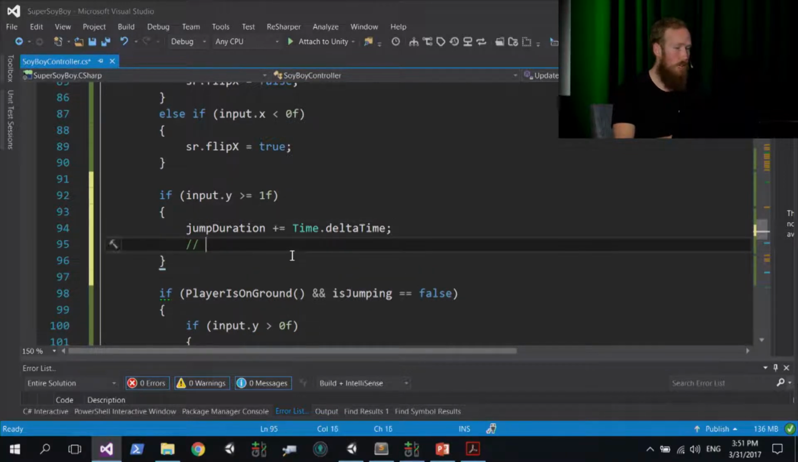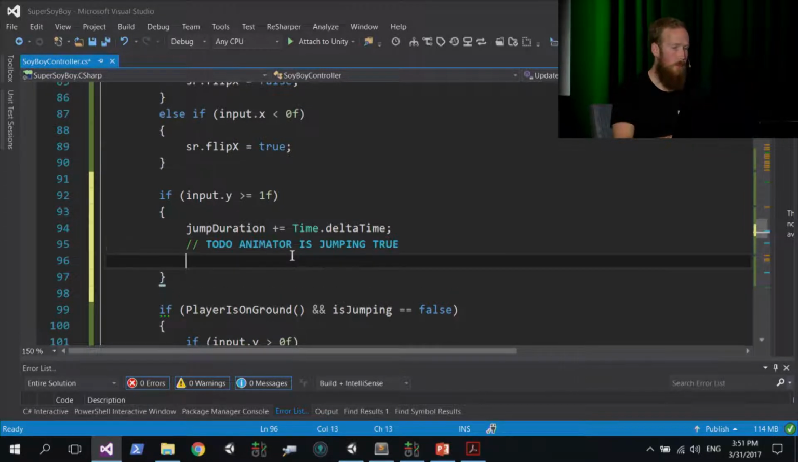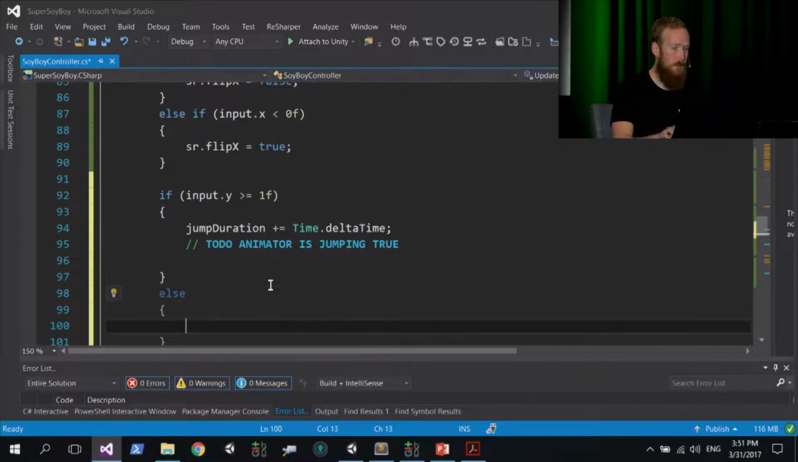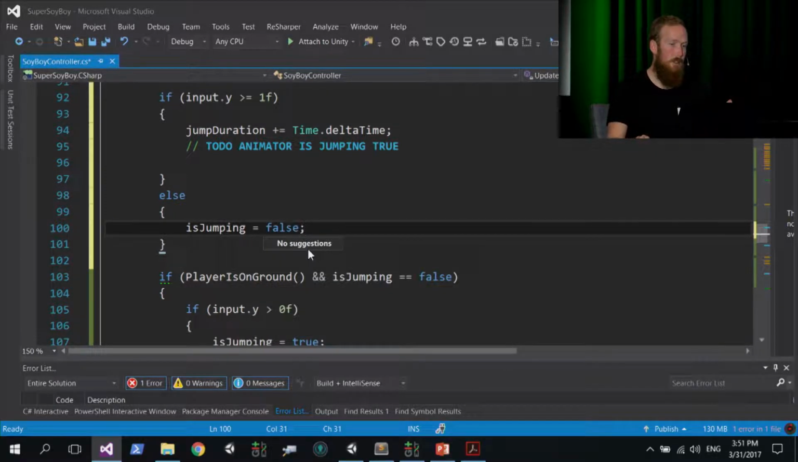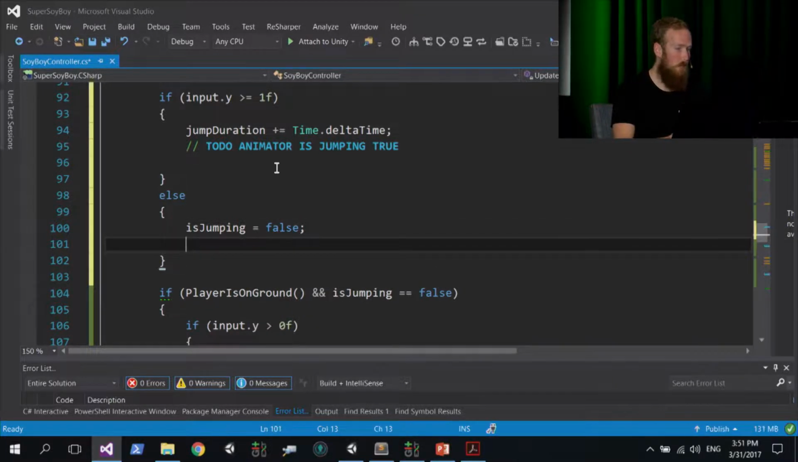And to do, just add a comment below here called to-do animator is jumping true. We'll come back to that later. And then after this if statement, we're going to say else, open up braces, and we're going to say isJumping equals false. So basically, if there's no input, if you're not pressing spacebar, set the isJumping flag to false, make sure it's false. Add another comment here. Sorry about these comments, guys.